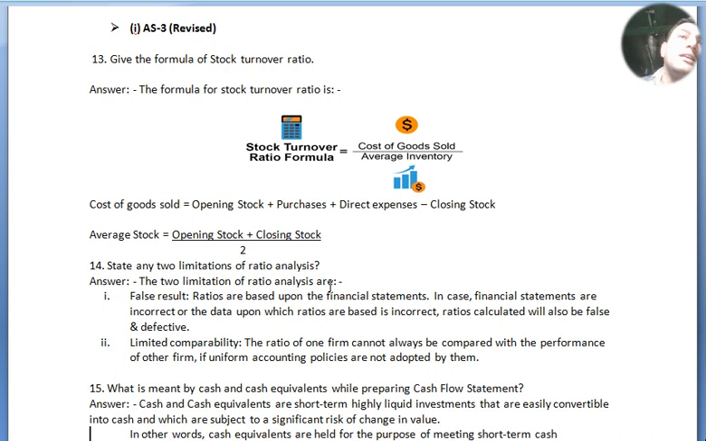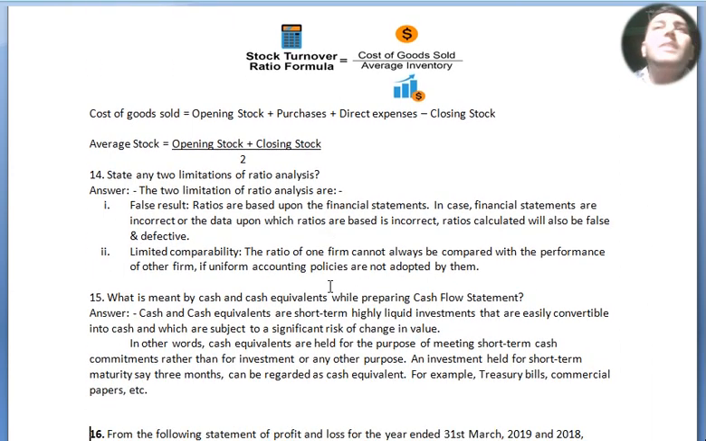Question number 15. What is meant by cash and cash equivalent while preparing cash flow statement? Answer: cash and cash equivalents are short-term highly liquid investments that are easily convertible into cash and which are not subject to significant risk of change in value. In other words, cash equivalents are held for the purpose of meeting short-term cash commitments rather than for investment or any other purpose. An investment held for short-term maturity, say 3 months, can be regarded as cash equivalents. For example, treasury bills, commercial papers, etc.